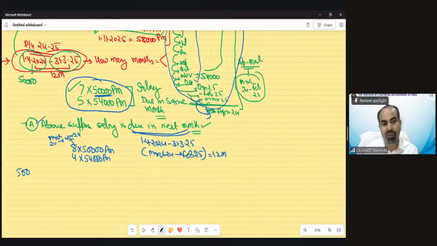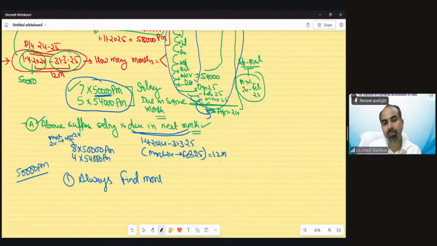If there is no range question, suppose salary is 50,000 per month, that's it. No range has been given. Then it does not matter whether it's due in the same month or next month, because automatically it would be 12 months anyhow. And because salary does not change, it does not affect. But if there is a range salary, then the fixed rule first is always to find months, assuming that it is due in the same month. Even if you have read in the question that it has been due in next month, just forget about it.